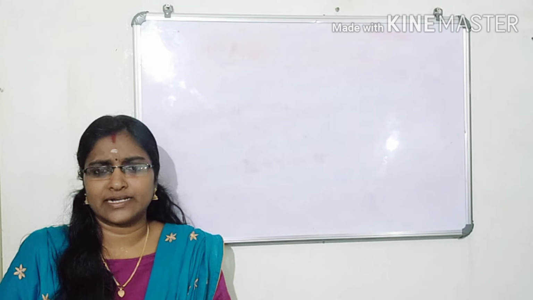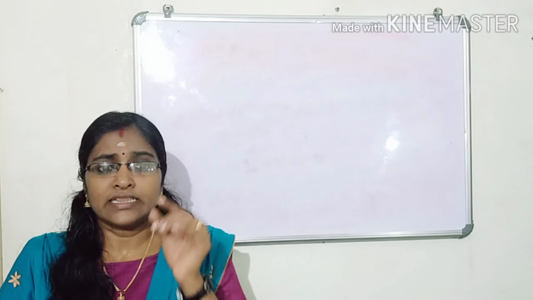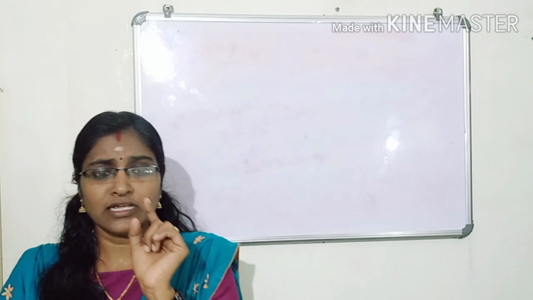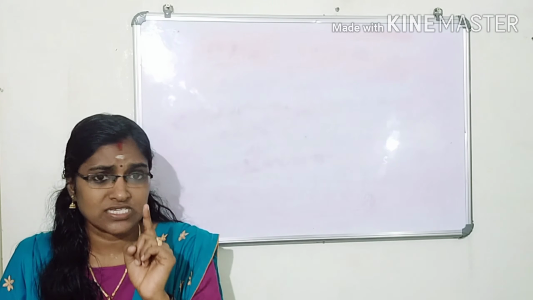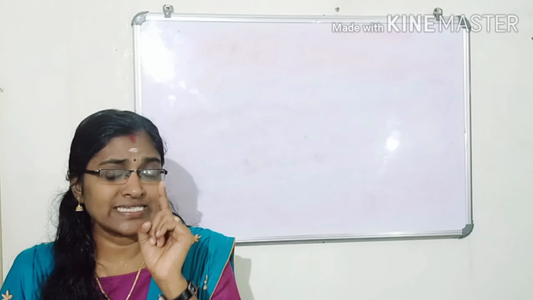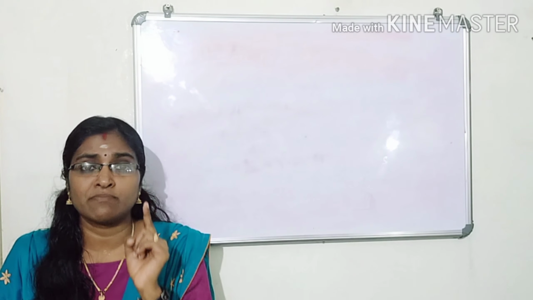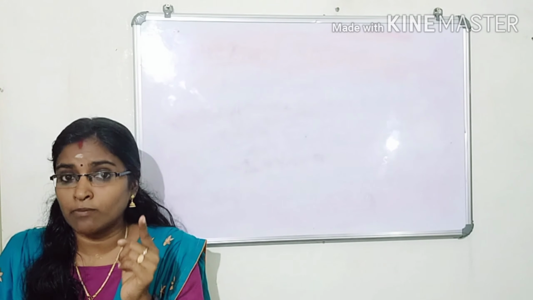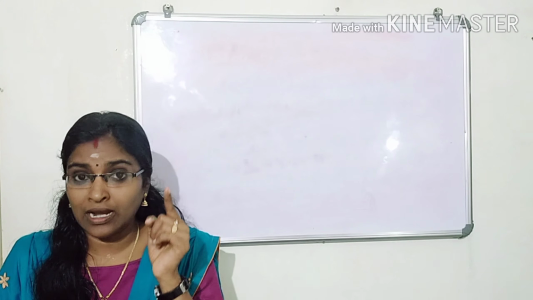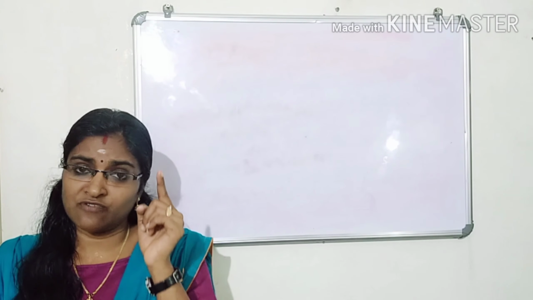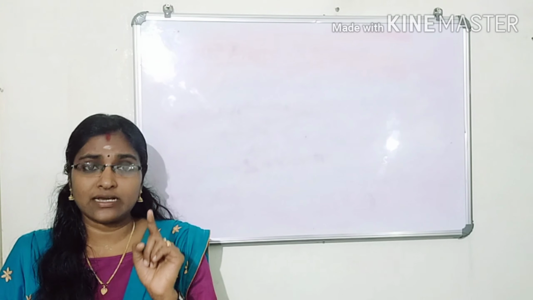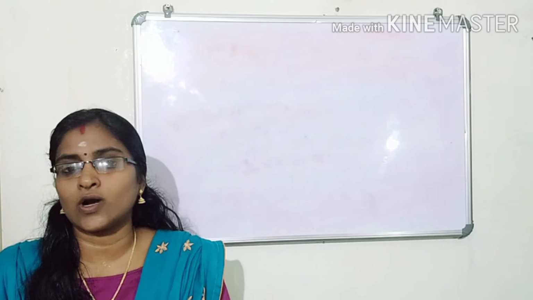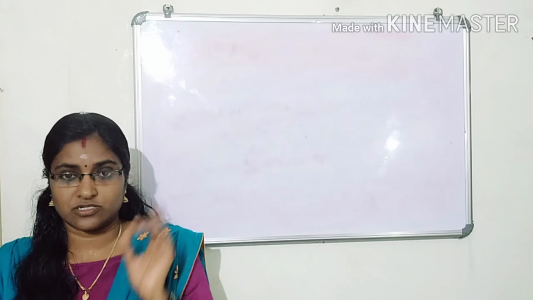You have studied that last year. The temperature in the troposphere decreases uniformly at the rate of 1 degree Celsius per 165 meters of height. What is the name of that process? It is the normal lapse rate. Every 165 meters of height, temperature decreases by 1 degree Celsius in the troposphere. That process is known as the normal lapse rate.